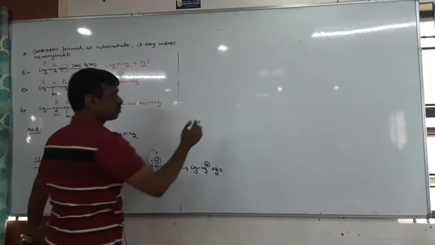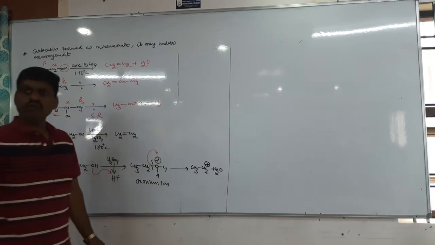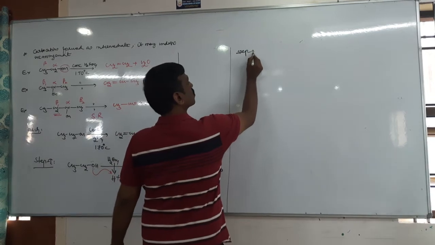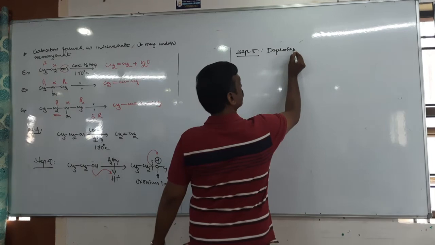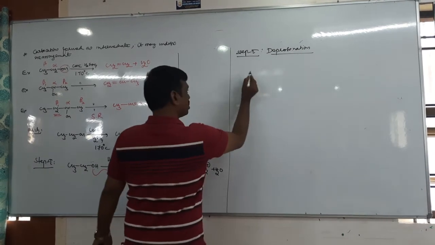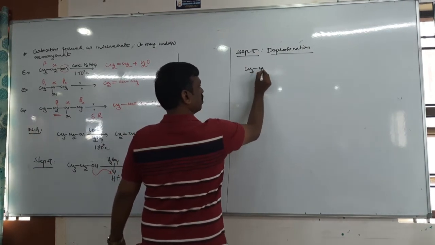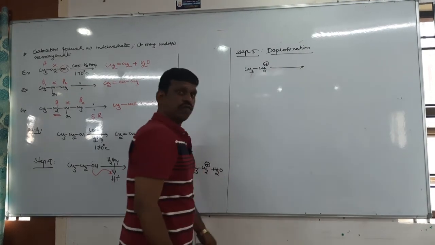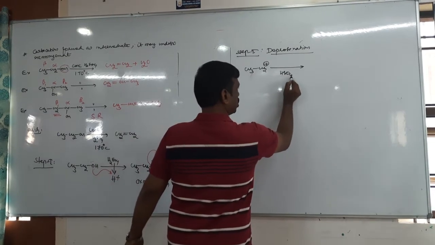The second step is deprotonation, just like in dehydrohalogenation. So let us take the carbocation, the ethyl carbocation. It undergoes deprotonation. The proton will be removed and taken by HSO4 minus.